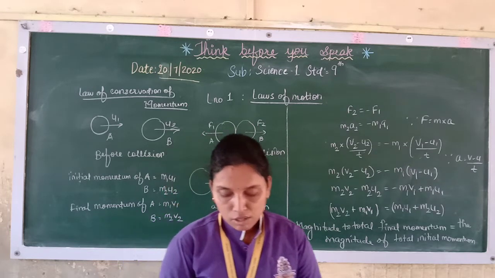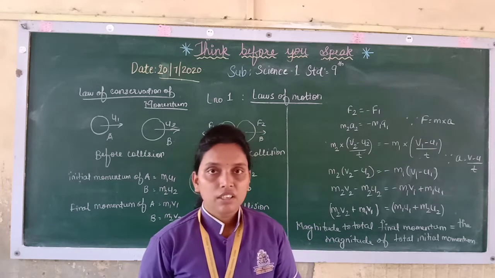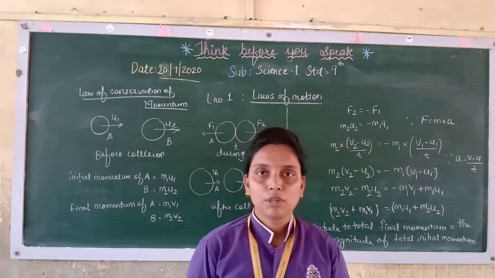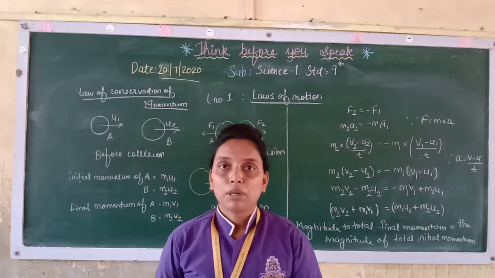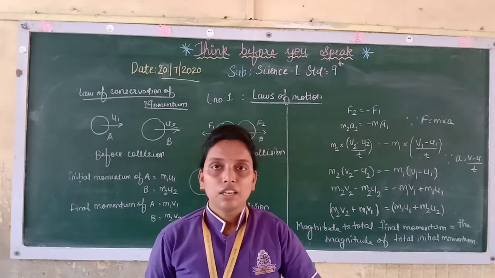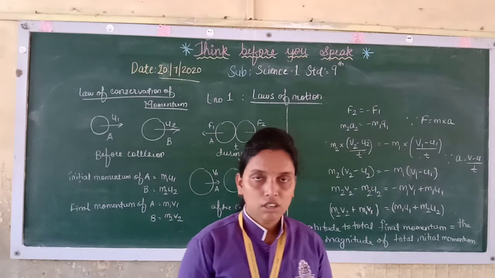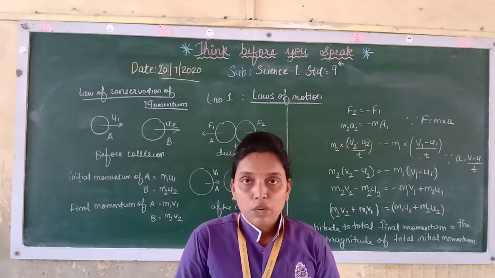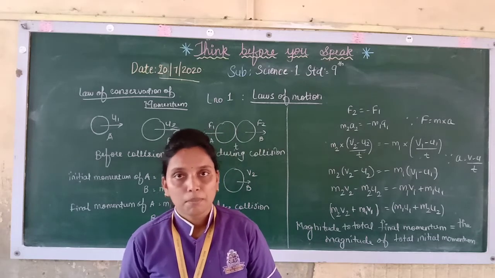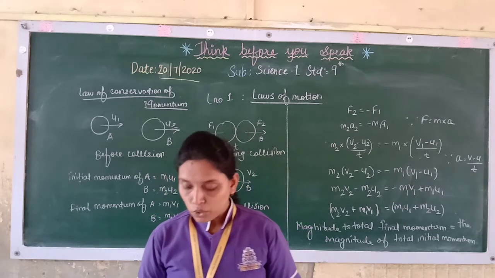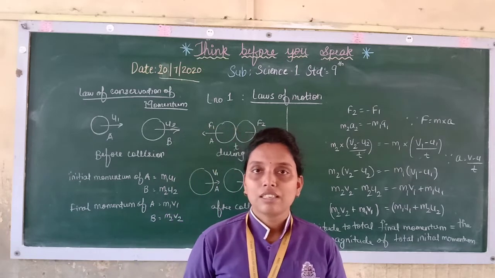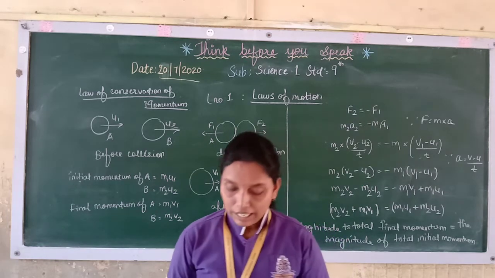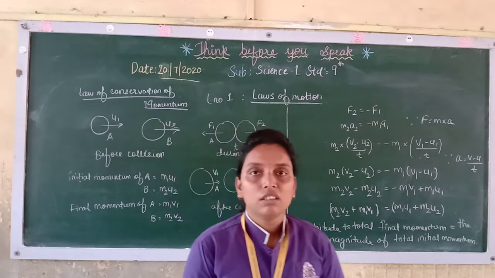Now see, the bat exerts a force on the ball. When you are playing cricket, the bowler releases the ball and the ball comes onto the bat. The bat hits the ball, so the bat exerts a force on the ball. That is the action. Now the ball exerts a force of equal magnitude but opposite in direction on the bat. This is Newton's third law of motion, where every action force has an equal and opposite reaction force acting at the same time. That is why the speed of the bat decreases in this case.